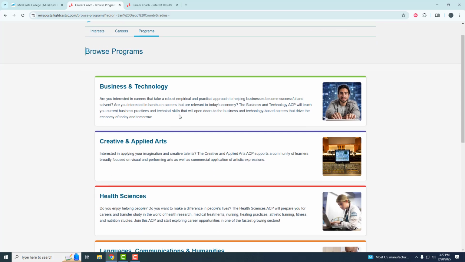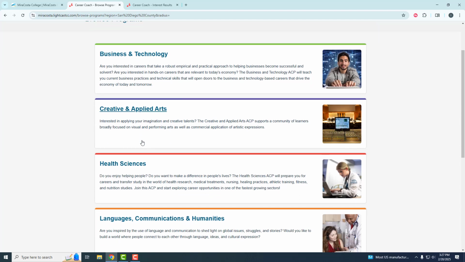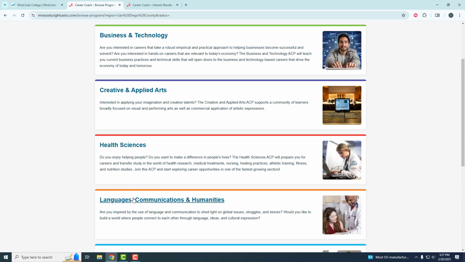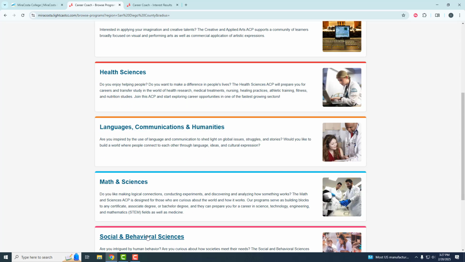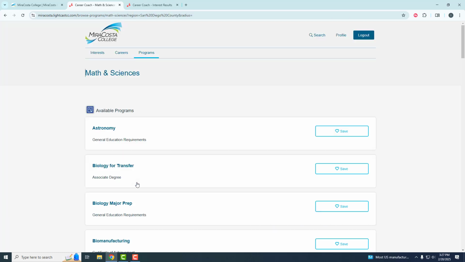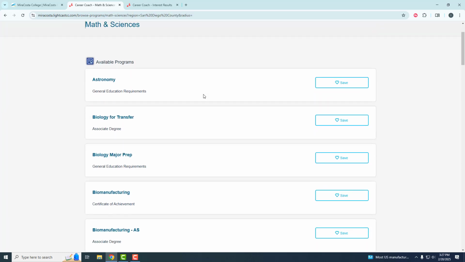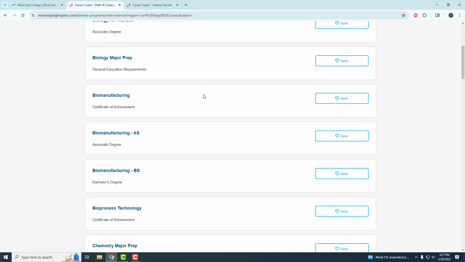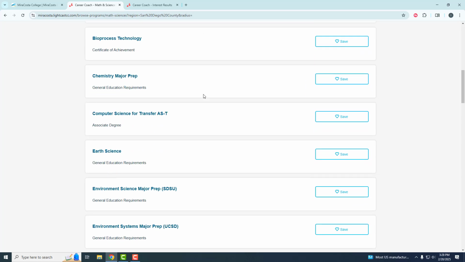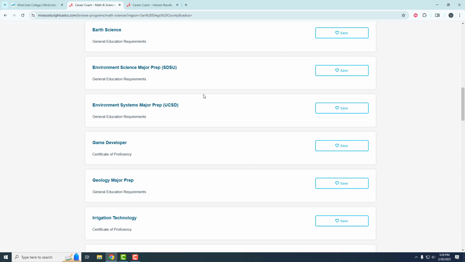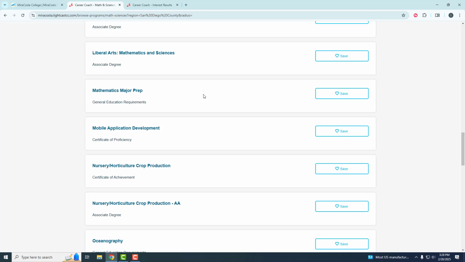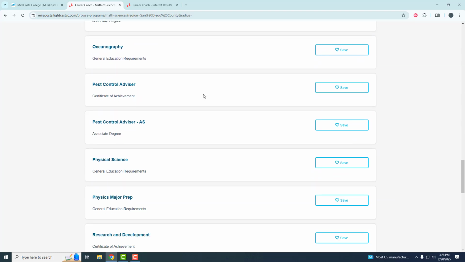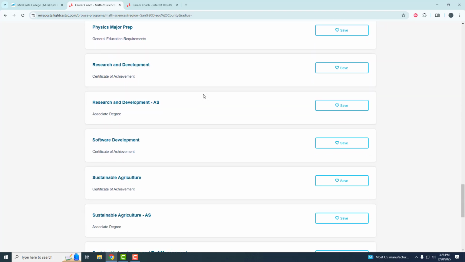We have 6 of them: business and tech, creative and applied arts, health sciences, language, communications and humanities, math and sciences, and social and behavioral sciences. So if I were to select one of these, then you get to see all the available programs within that academic and career pathway. And there's a lot of programs under this pathway.